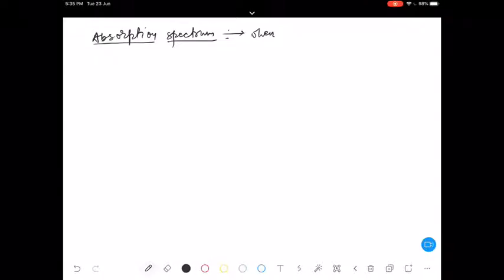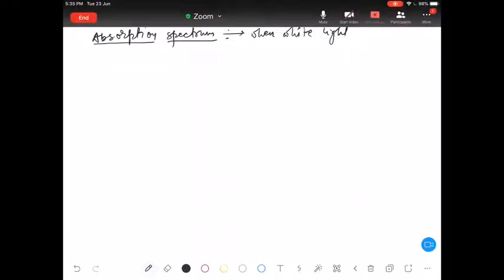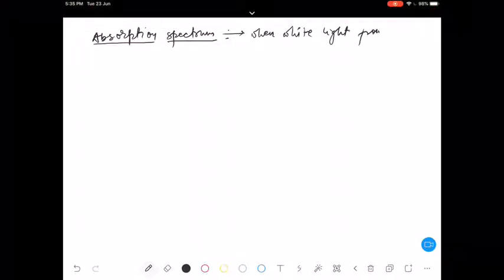Now we can say when white light from any source, and again I'll say that not necessarily white light only.